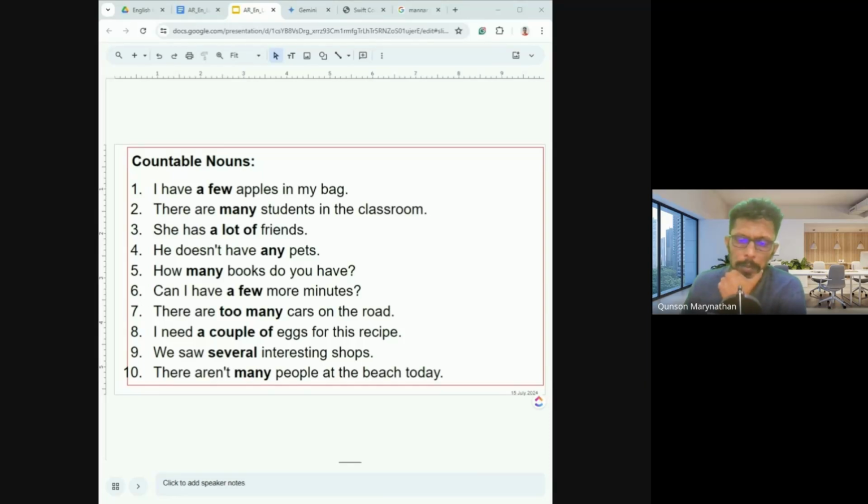This is a grammar point which you have to practice. When I'm talking, if you have any doubts, please raise your hands. Otherwise, I'm going to be talking, right? There are nouns. Noun in Tamil is a pair chotkal. Okay, nouns. These are called nouns.